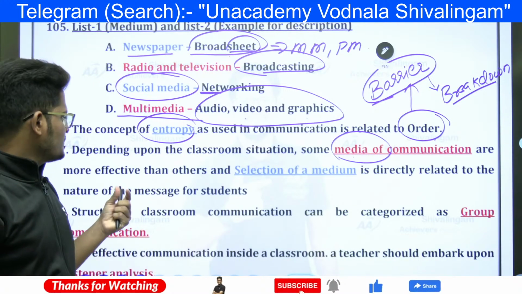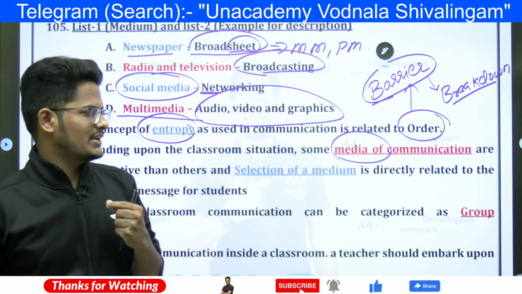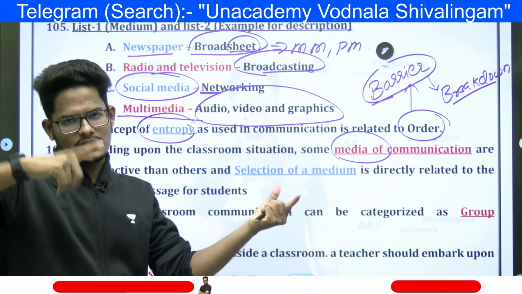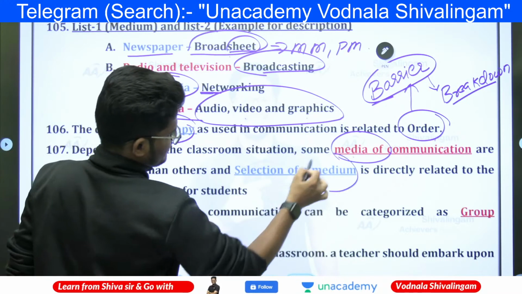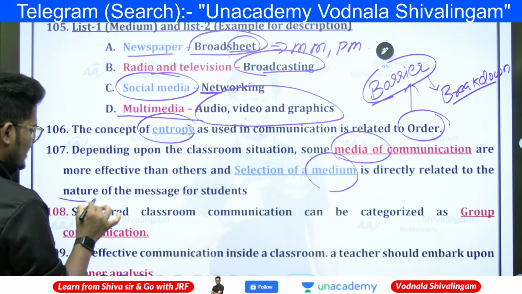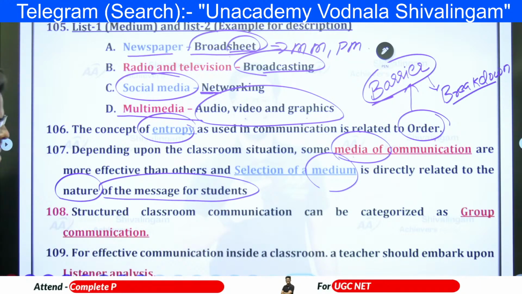If in the classroom you do not have that many members, you can use direct face-to-face interaction also. The media of communication depends on the classroom situation, and the selection of the medium is directly related to the nature of the message that you want to convey. Is it academic or non-academic or administrative message, right?